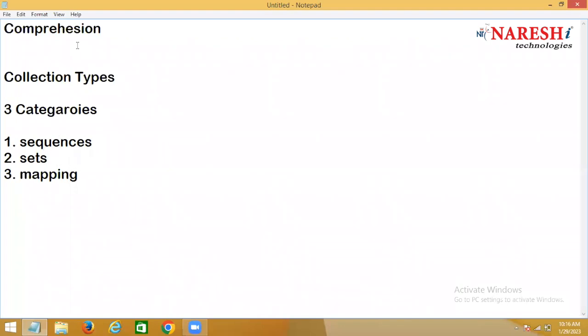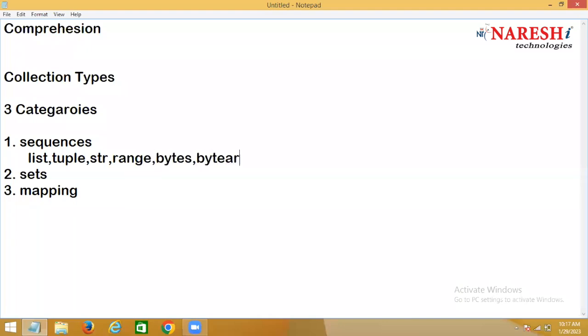When you are talking about sequences, how many sequences are there? There is list, tuple, string, range, bytes, and byte array. These are called sequence types. Then how many set types are there?